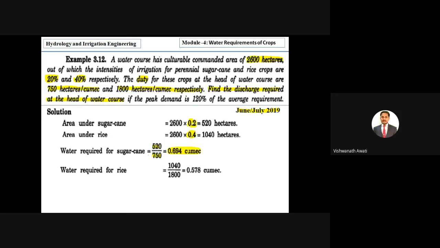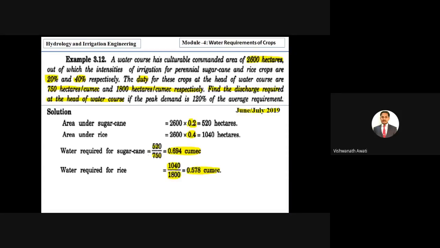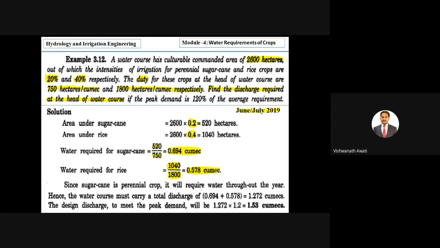So then water required for rice, correct? Similarly here also we are using the area under the rice, that is calculated, right? Then they have given duty, that is 1800, then we are getting the discharge required at the head of the canal for rice, right? That is 0.578 cumec, correct?